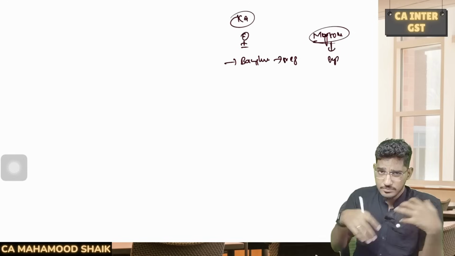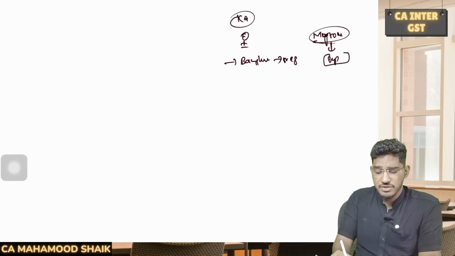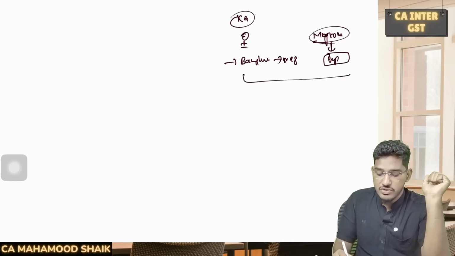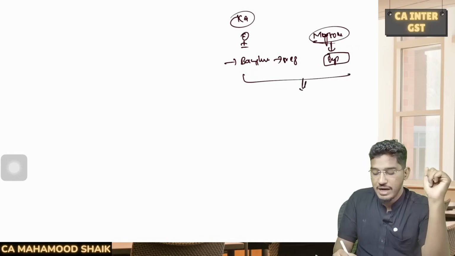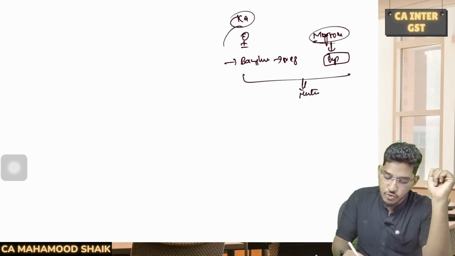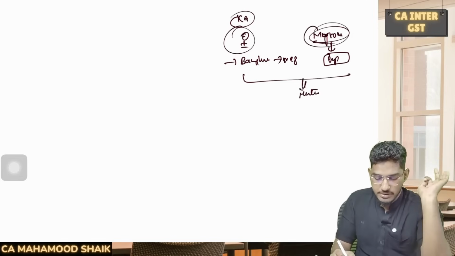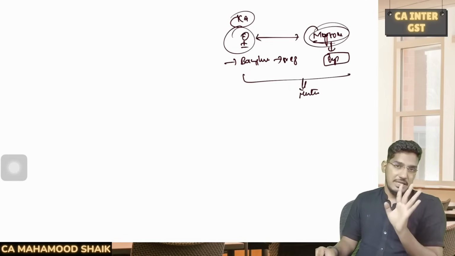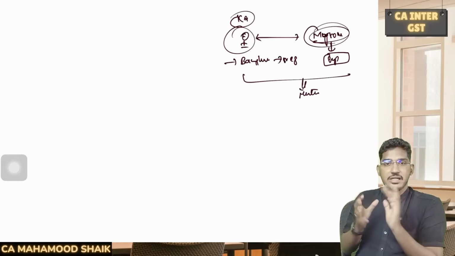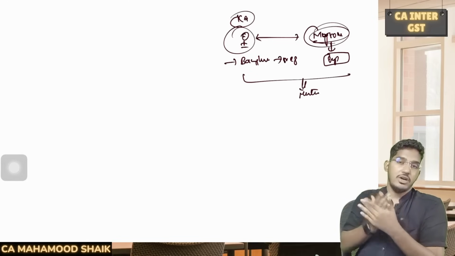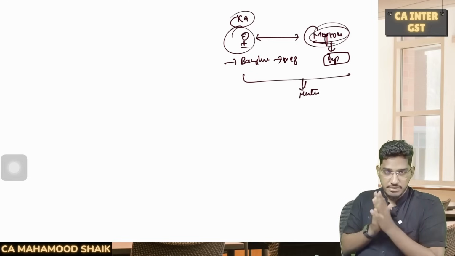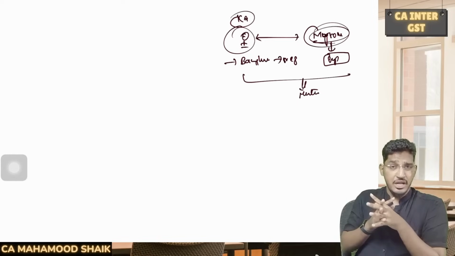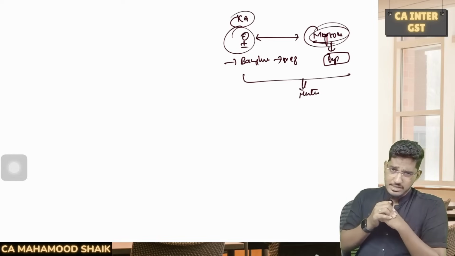It is not a compulsion. But if he wants to get a separate registration for his Mysore shop, the government will give it. Both the places of business are in the same state, but if you have taken multiple registrations, you will be treated as distinct persons. If any supply is happening between you without any consideration, still it will be deemed as supply. So multiple registrations under the same PAN, either within the same state or in a different state, will be deemed as distinct persons, and any supply of goods or services between them without consideration will be deemed as supply.